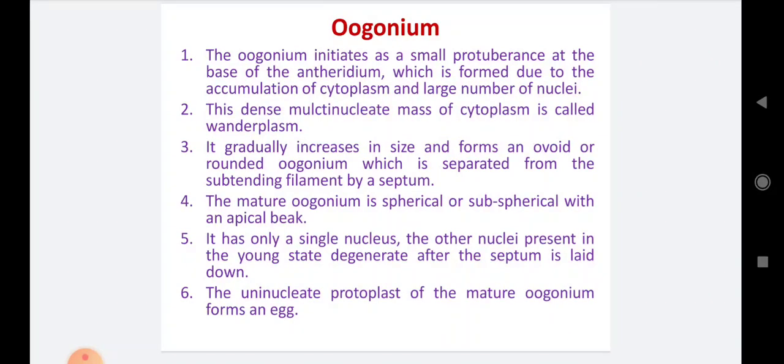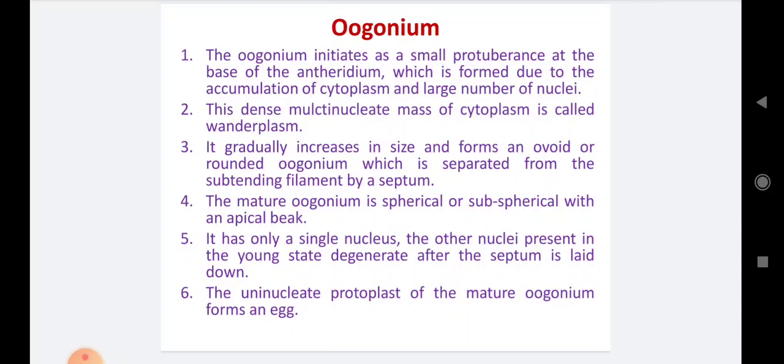Number 5, it has only a single nucleus. The oogonium has a single nucleus. The other nuclei present in the young state degenerate after the septum is laid down. Basically, in the young condition, the oogonium is multinucleate.